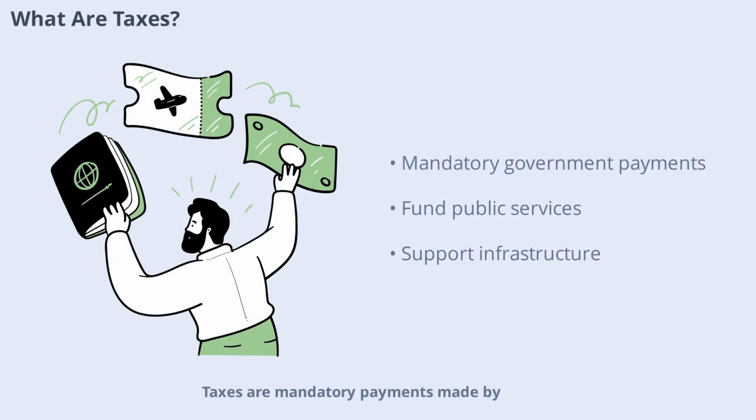Taxes are mandatory payments made by individuals and businesses to the government. These payments are used to fund public services and infrastructure. Without taxes, governments wouldn't have the resources to provide things like healthcare, defense, and public transportation. Taxes come in many forms, and each type serves a unique purpose. Understanding the basics of taxation helps us see the bigger picture of how society operates and how government policies affect our lives.